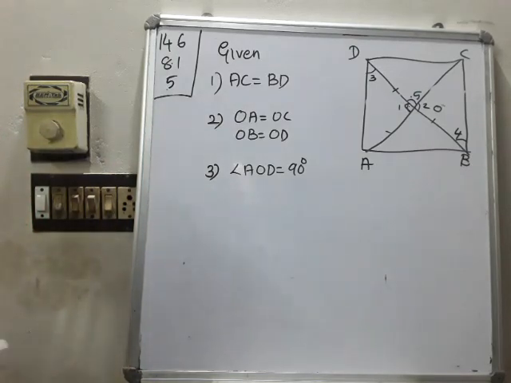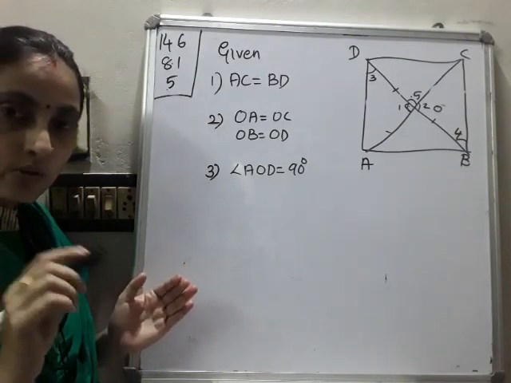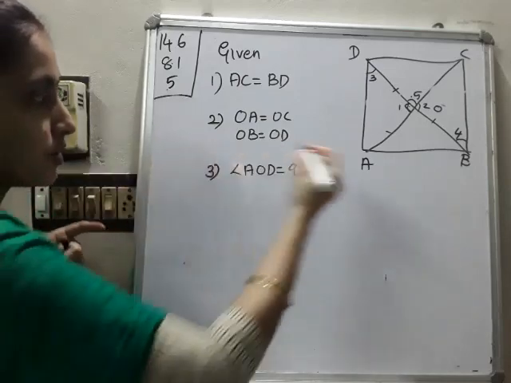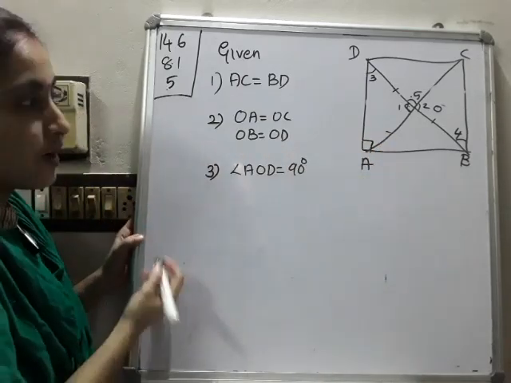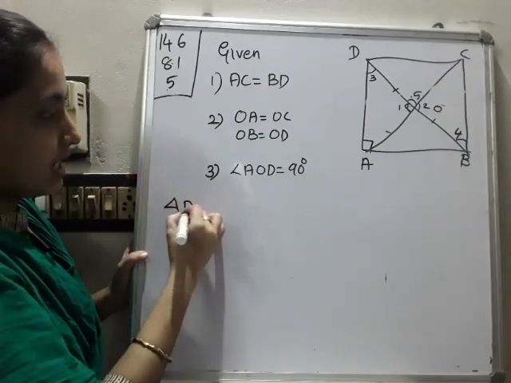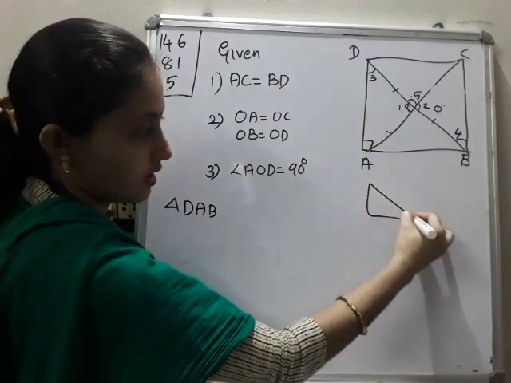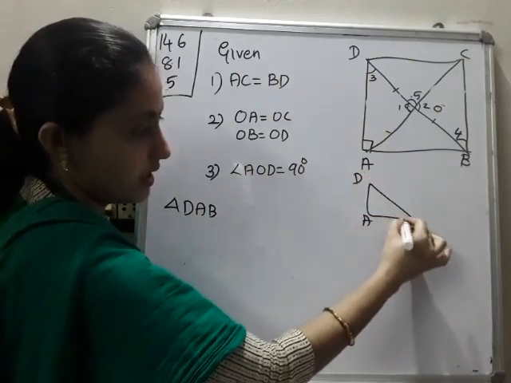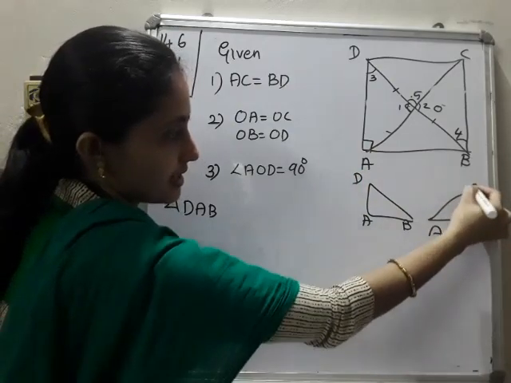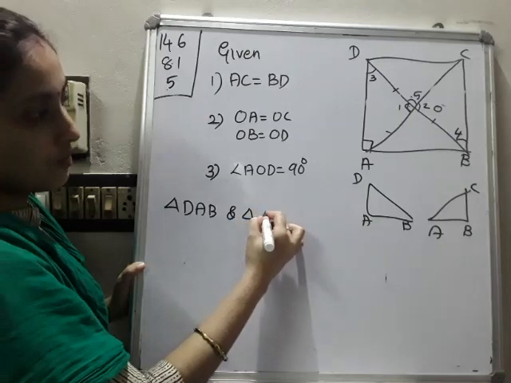Next, one more thing you have to prove. We already got a parallelogram, then a rhombus. What is the difference between the rhombus and the square? One angle is 90 degrees. So you have to prove this angle is 90 degrees. For that purpose, which triangles do you consider? Consider triangle DAB and triangle ABC.